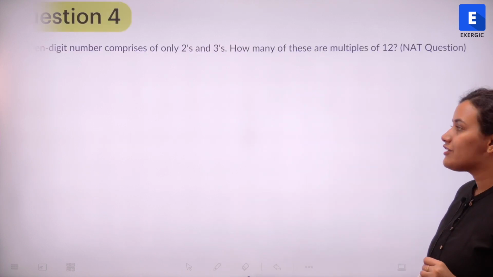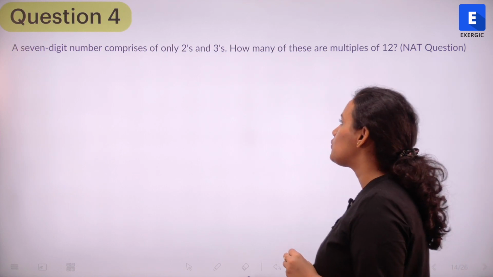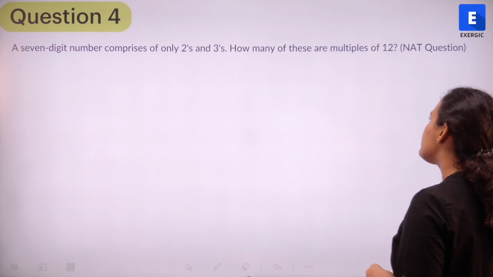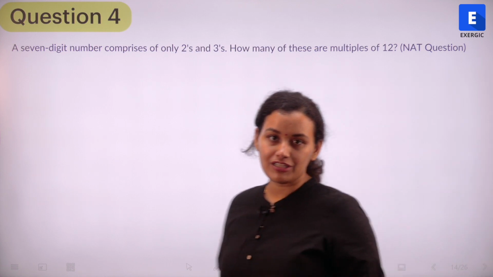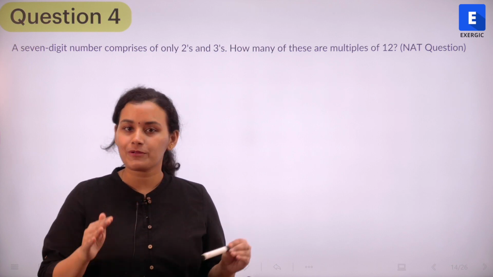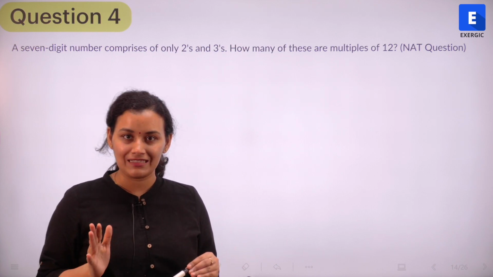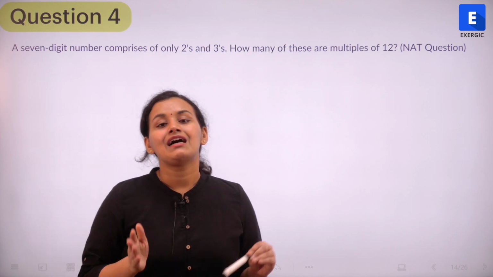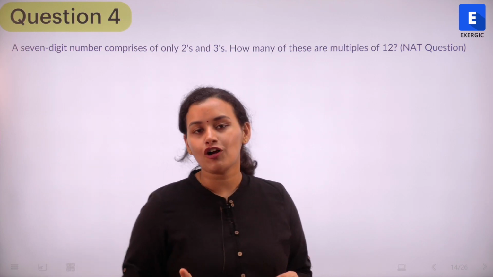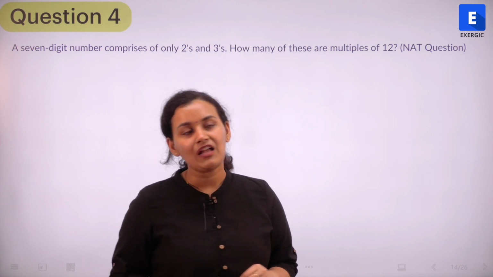Let's start. The first question is, a 7-digit number comprises of only 2's and 3's. How many of these are multiples of 12? Now this is the type in your answer type of question. That means no options have been given. Whatever answer you get, you need to write it down in the examination, right? So no guesses. Pause the video, try to solve the question, and then you can play and cross check it with the solution.